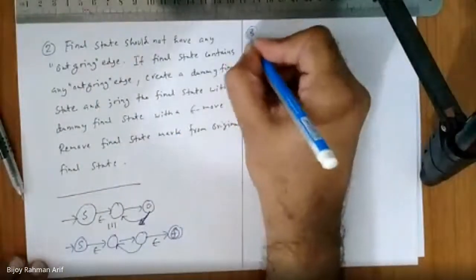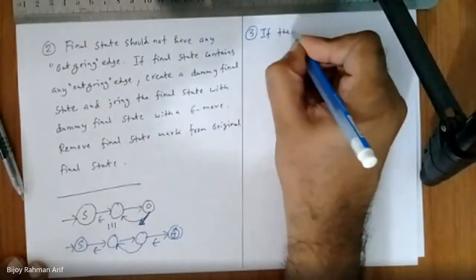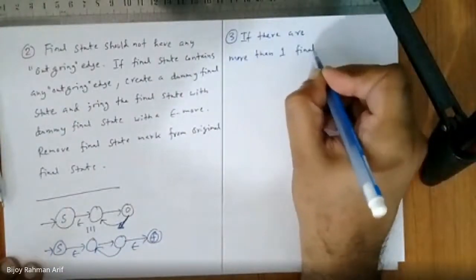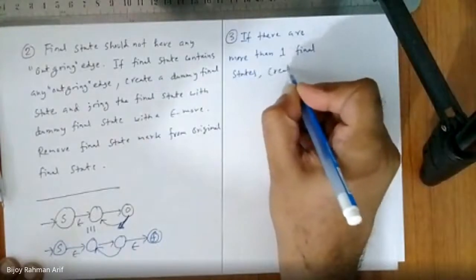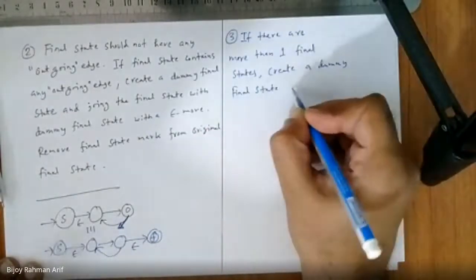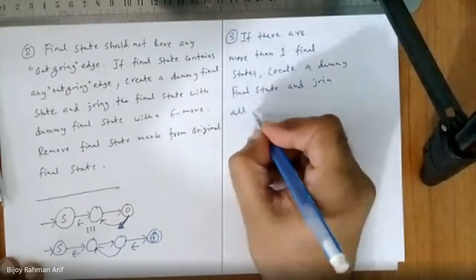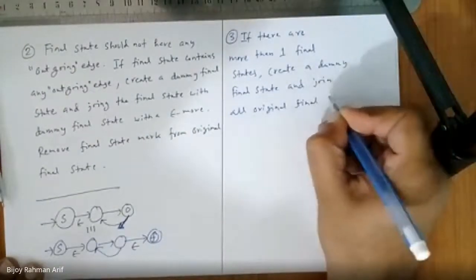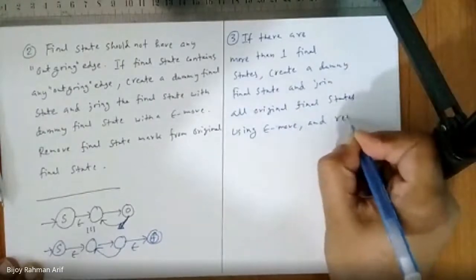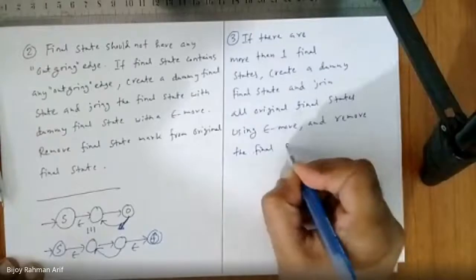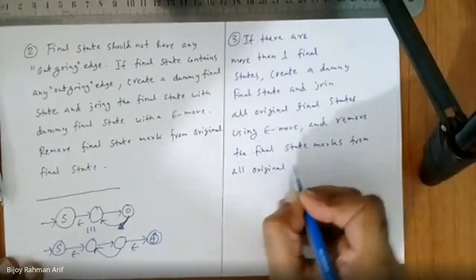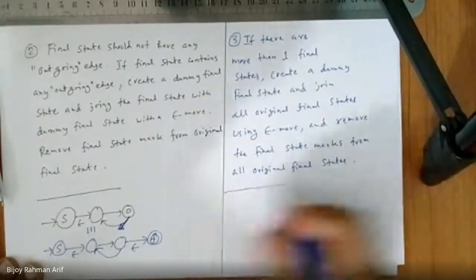Now let's go to number 3. If there are more than one final states, create a dummy final state and join all original final states using epsilon move and remove the final state marks from all original final states. So let's take an example.